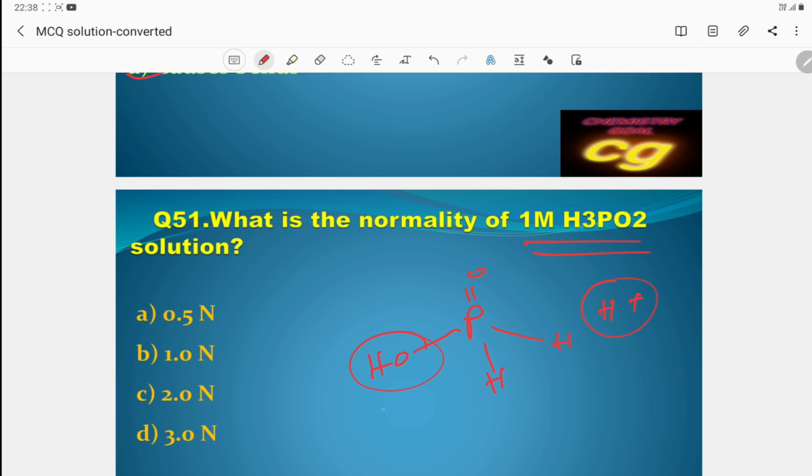One H plus produced means, generally, 1M is equal to 1N. When the number of H plus ions produced is 1, then molarity will be equal to normality. Here, as per the question, 1M H3PO2 will be 1N. So the answer is this one, because it has only one H plus ion.